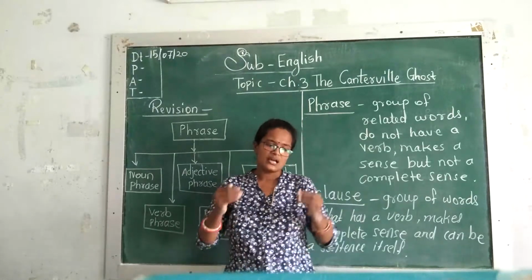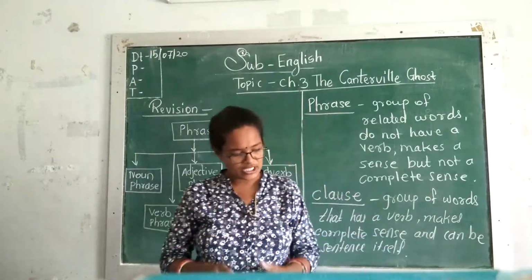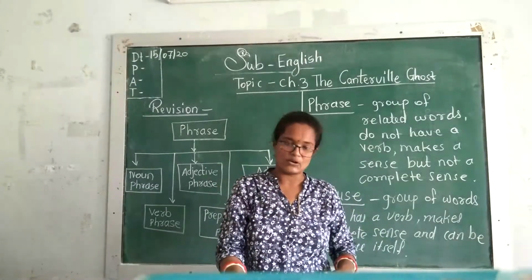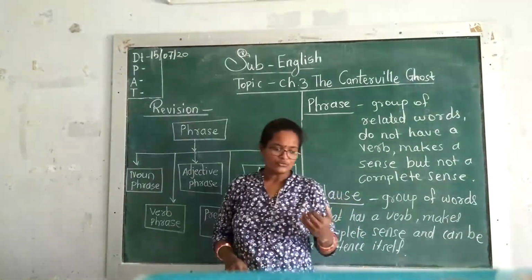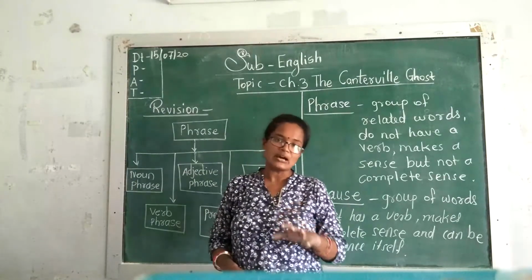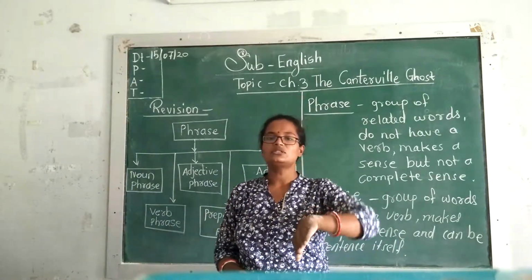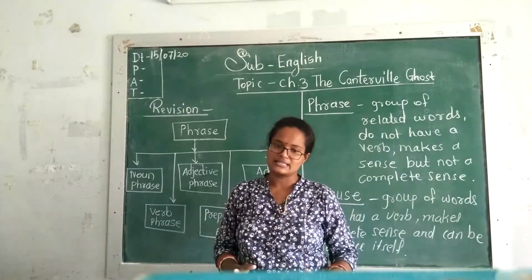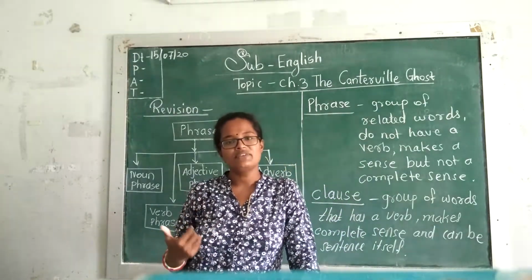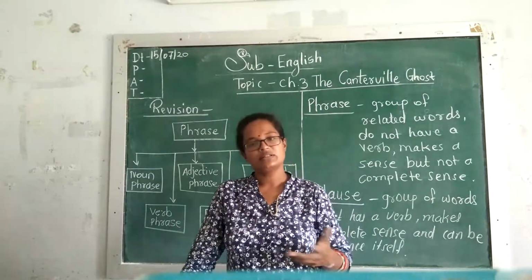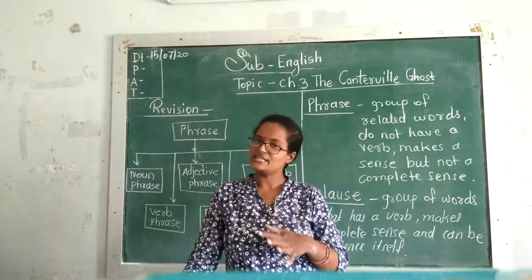Noun phrase. A noun phrase has a combination of noun plus words that modify the noun. Right. So a noun phrase performs the work of a noun in a sentence. Example, the woman in a blue sari is my aunt. Second, the tiny white kitten belongs to Rachit. Third one, my mother baked a tasty chocolate cake.